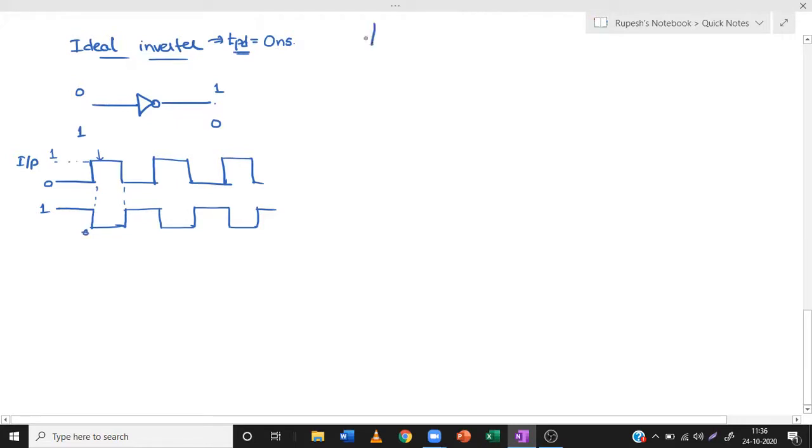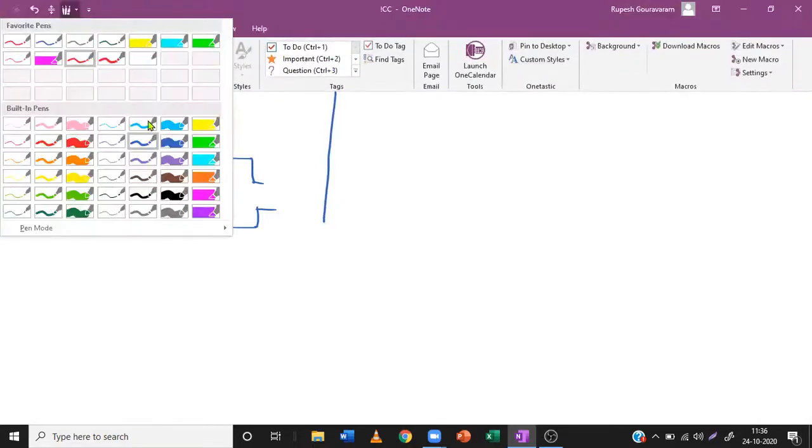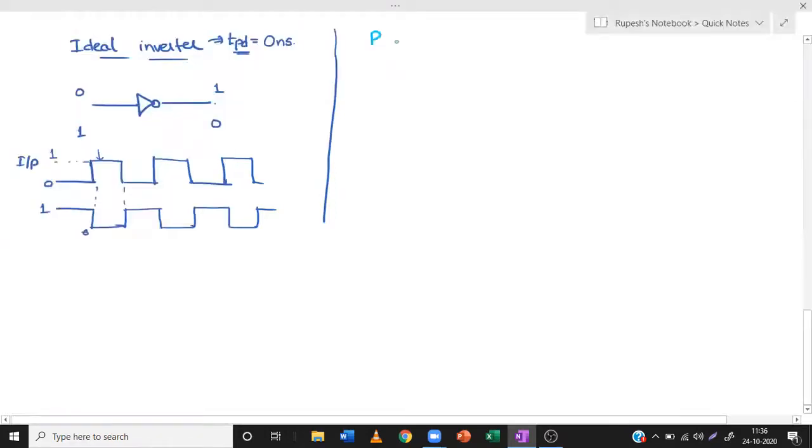Now let us take a practical inverter. In this practical inverter, let's say the propagation delay is 2 nanoseconds. Suppose the same input I take.